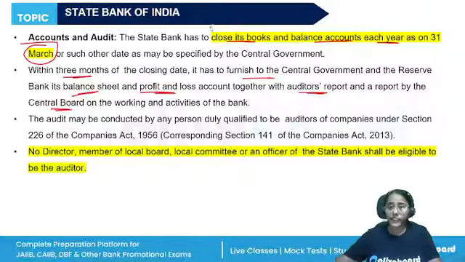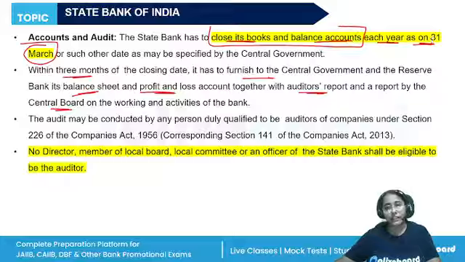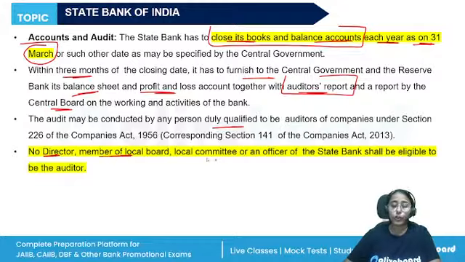They will close their books and balance accounts as on 31st of March each year, and they will furnish their reports to the central government and RBI, right? When we are talking about the auditor's report, the audit will be conducted by any person who is duly qualified, but no director, member of the local board, or local committee will be eligible to be the auditor. This is also important.